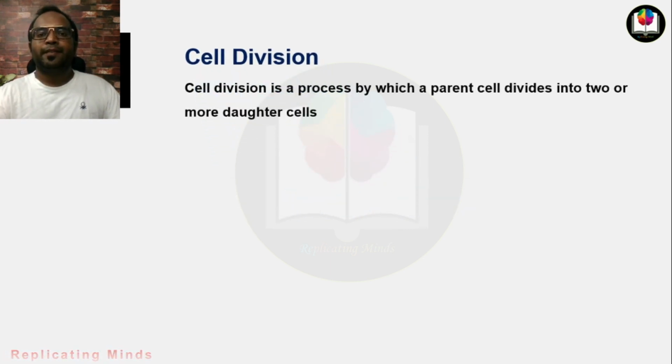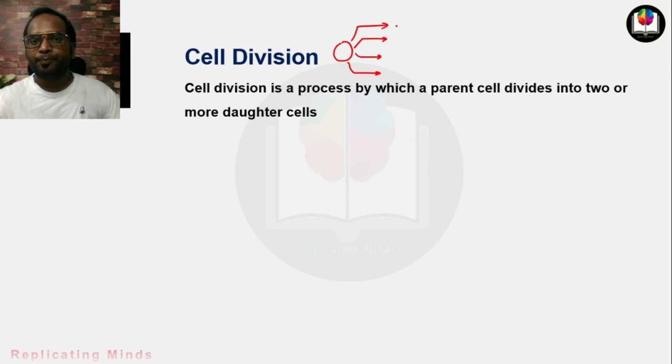What is the basic definition of cell division? Cell division is a process by which a parent cell divides into two or more daughter cells. This is a very basic definition. Suppose this is a parent cell. It can divide into two or more daughter cells, right?